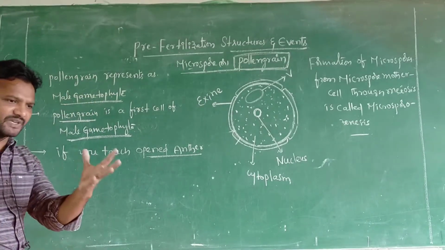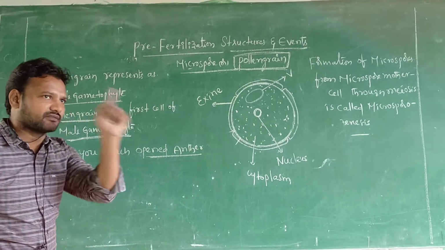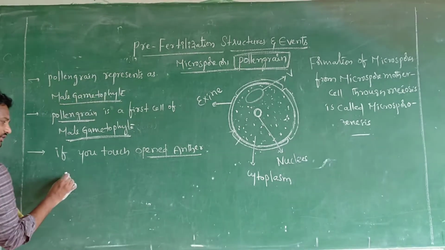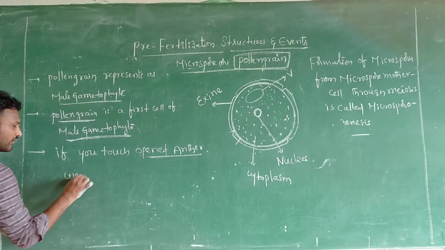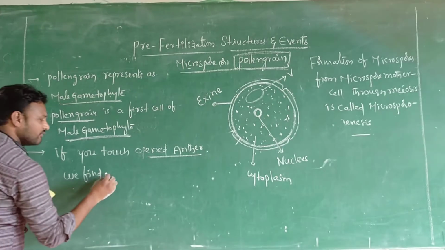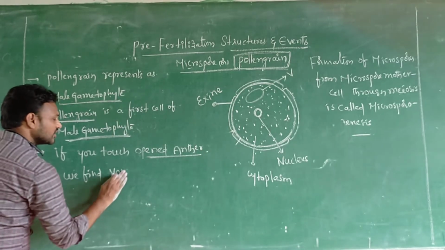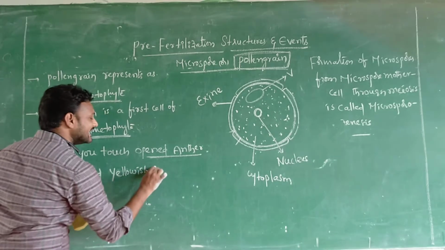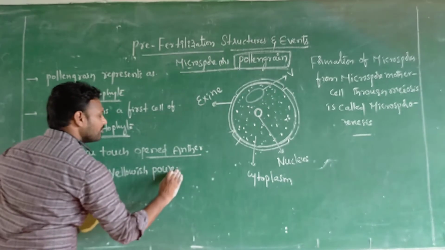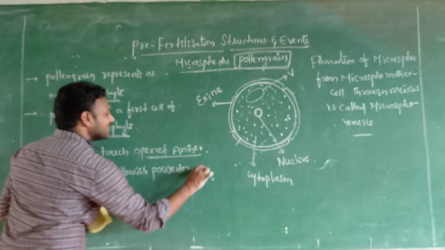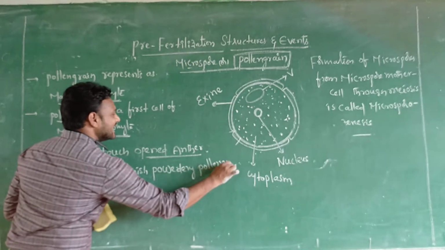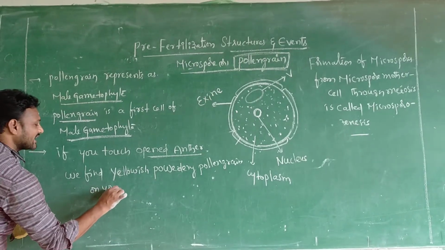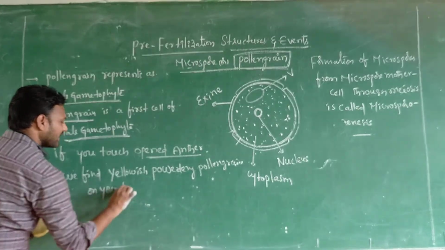What happens, sir? We find yellowish powdery pollen grains on your finger.